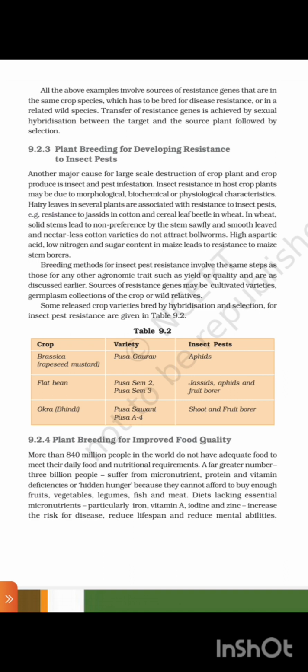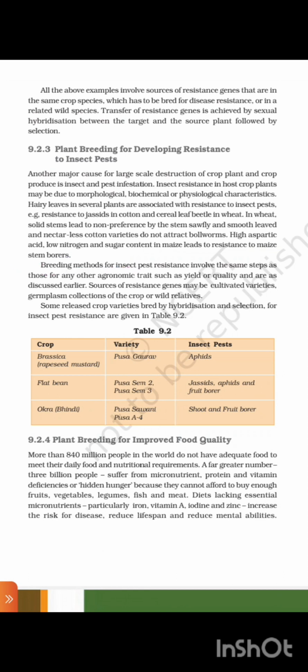Hairy leaves in several plants are associated with resistance to insect pests, for example resistance to jassids in cotton and cereal leaf beetle in wheat. In wheat, solid stems lead to non-preference by the stem sawfly, and smooth-leaved and nectar-less cotton varieties do not attract bollworms. High aspartic acid, low nitrogen and sugar content in maize lead to resistance to maize stem borer.